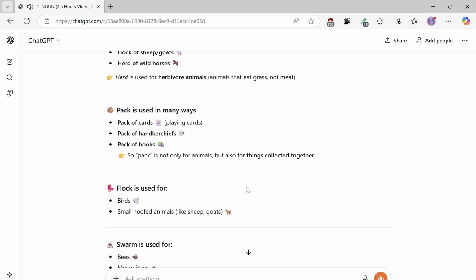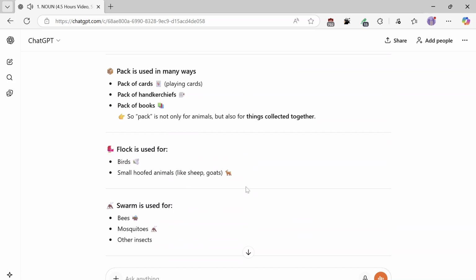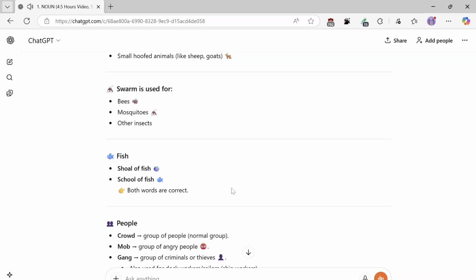Pack of cards, playing cards. Pack of handkerchiefs. Pack of books. So pack is not only for animals, but also for things collected together. Flock is used for birds, small hoofed animals like sheep, goats. Swarm is used for bees, mosquitoes, other insects.